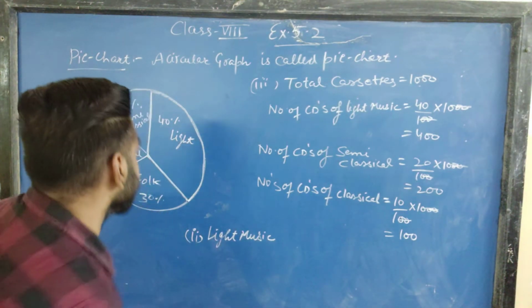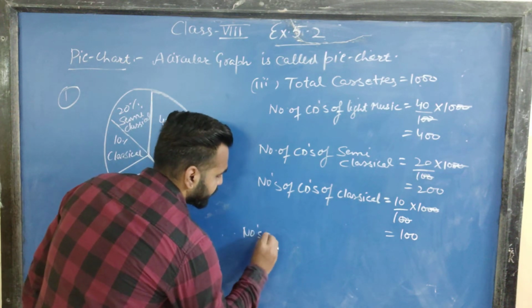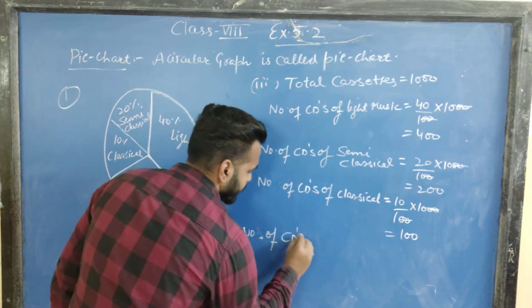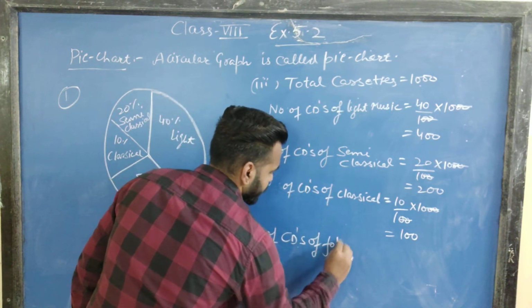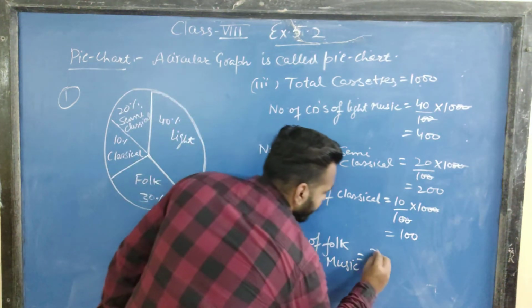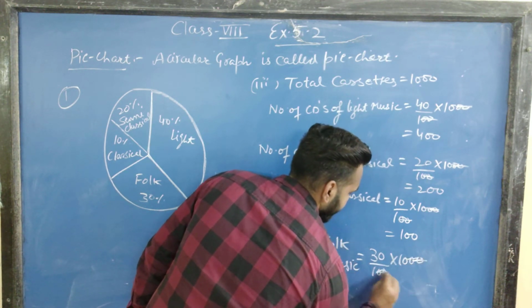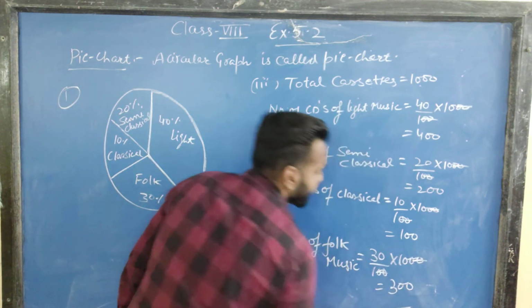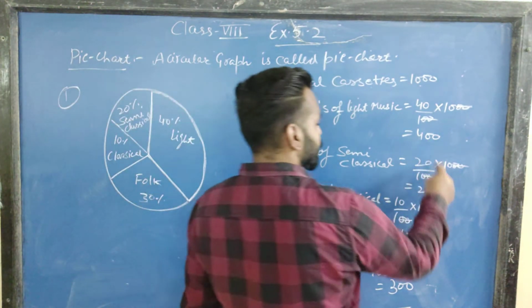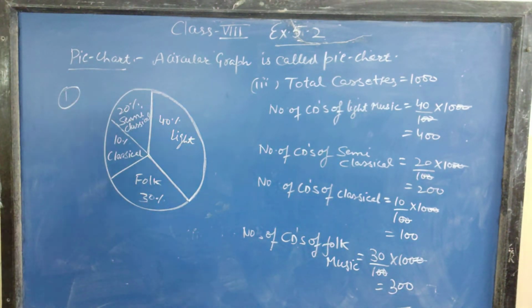And the last one is folk music. The number of CDs of folk music will be equal to 30% of the total, that is 30 by 100 into 1000. This is equal to 300. We can take the total to verify: 400 plus 200 is 600, 700, and 300, that is equal to 1000. So this was question number 1.